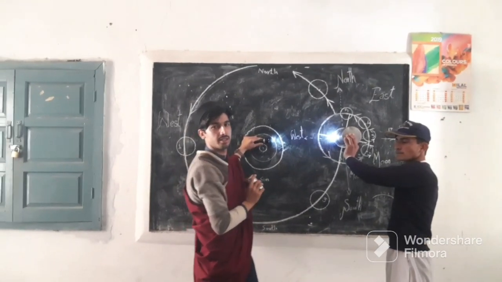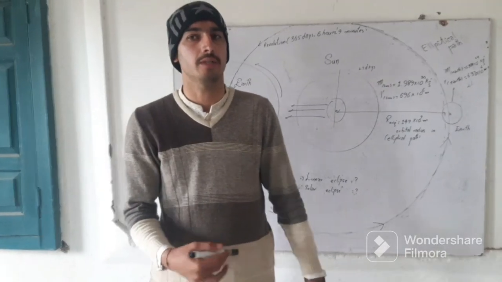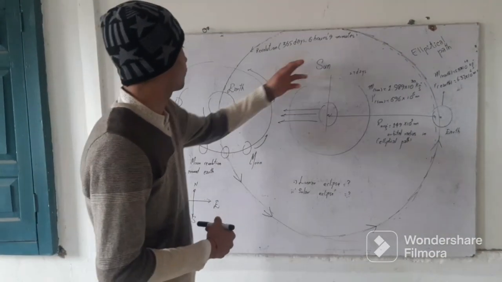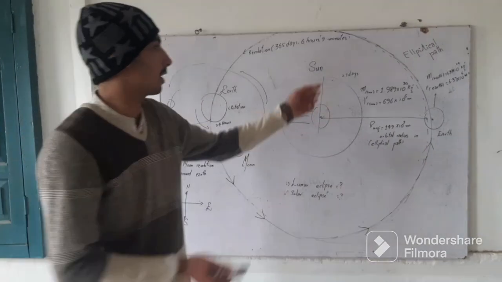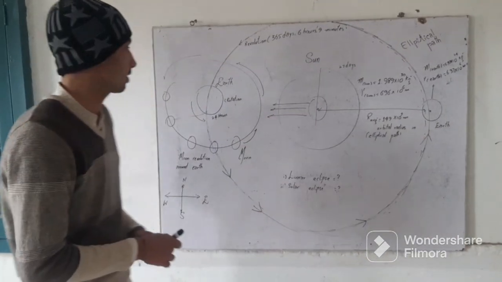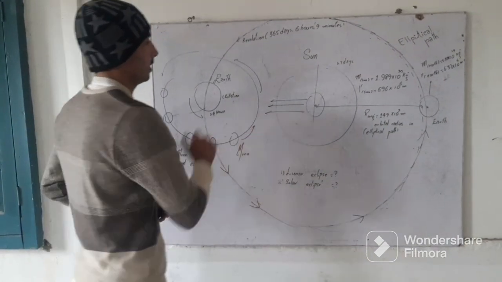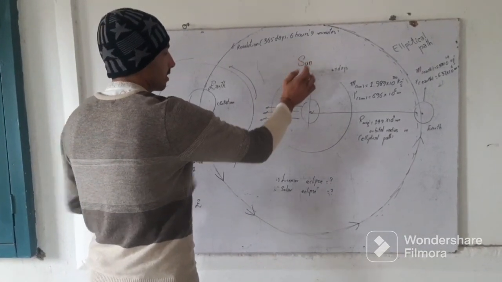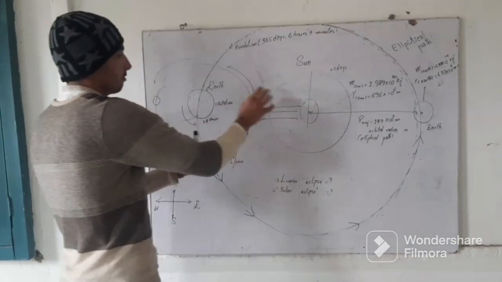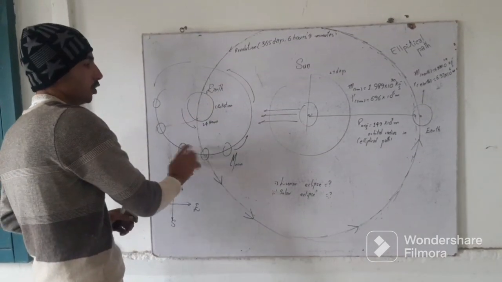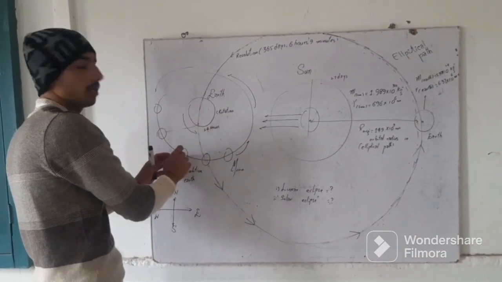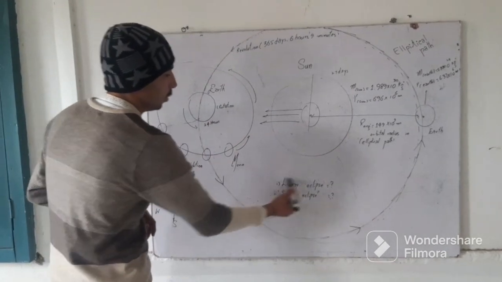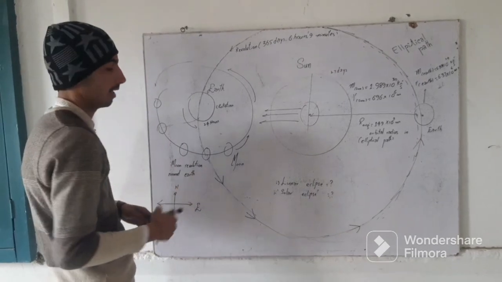I hope it's clear. We explained earlier in our previous video about the interplay of sun, earth and moon and their revolution on their own axis. Now we're going to explain it further. As we know, the ultimate source of energy and light is this sun. Now, whenever light from the sun falls on this earth or on this moon, we see on earth and on moon respectively. Now the question is, why do lunar eclipse and solar eclipse happen?